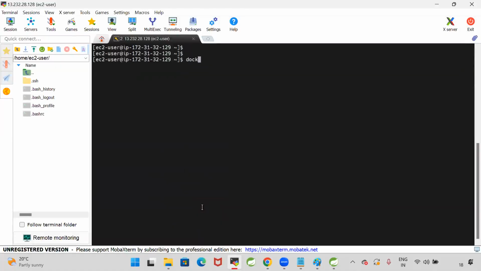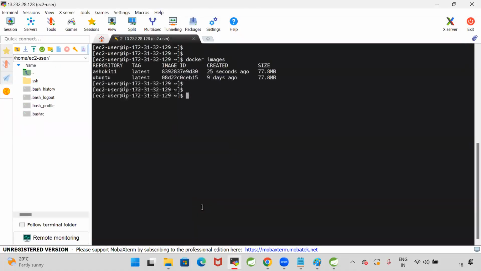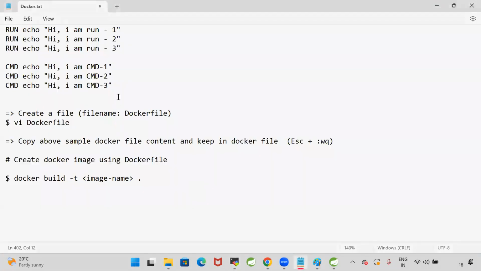Now let us check whether my image is created or not. docker images. The Ubuntu image is downloaded from Docker Hub because it is a public image, and I created the AshokIT1 image. Now let me run the AshokIT1 image: docker run with either image name or image ID, AshokIT1. Now, when I run the image, a container is created. When the container is created, the CMD instruction will execute. There are three CMD instructions available, but Docker will process only the last CMD instruction.